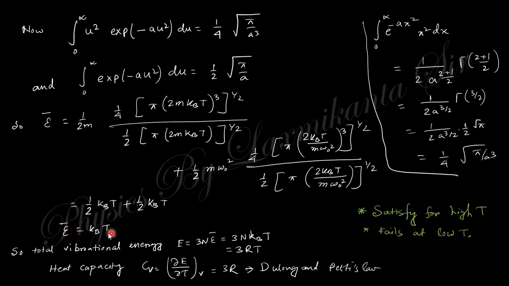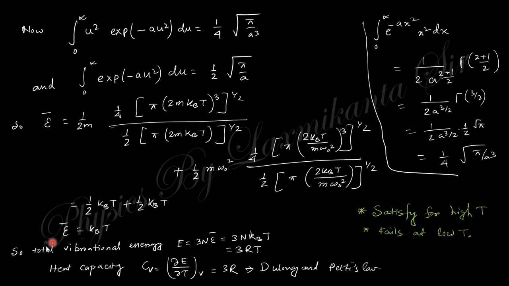Here you can see this is the kBT. So in vibrational three dimensional, this is 3N epsilon. N is the number of atoms, and if N equals N_A, the Avogadro number, this is 3RT. So Cv equals 3R, which satisfies the Dulong and Petit law. But the practical Cv is not constant with temperature.